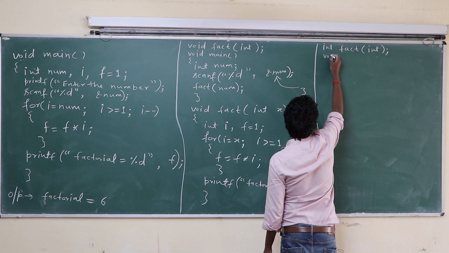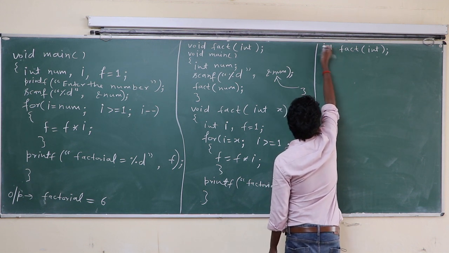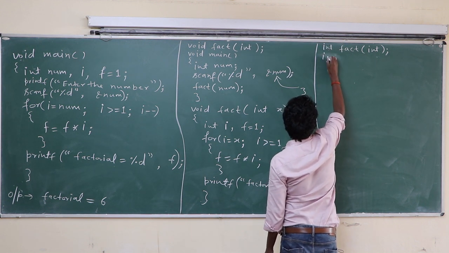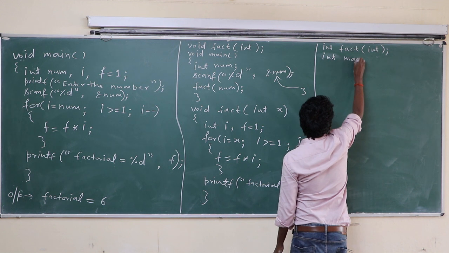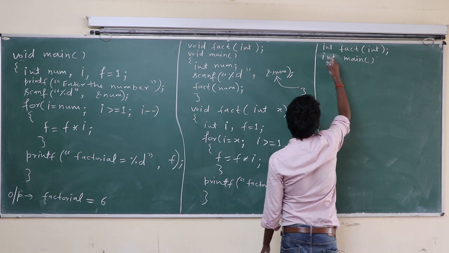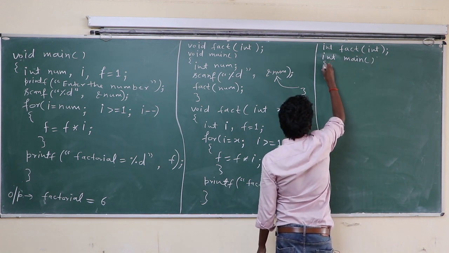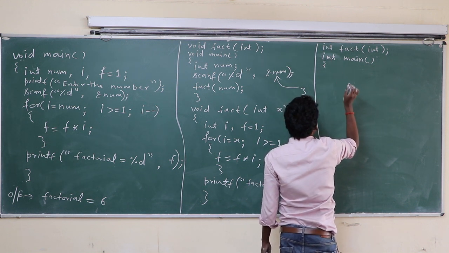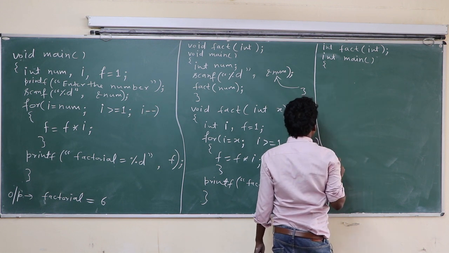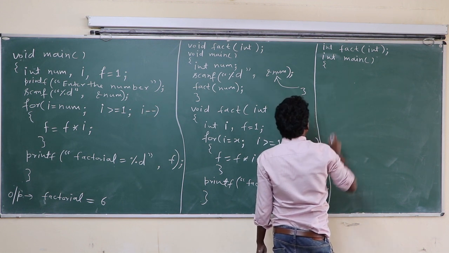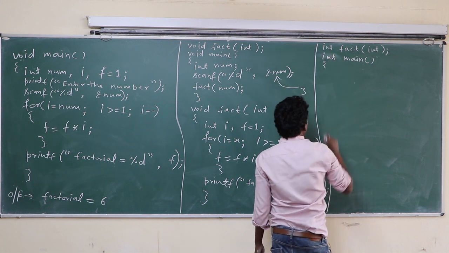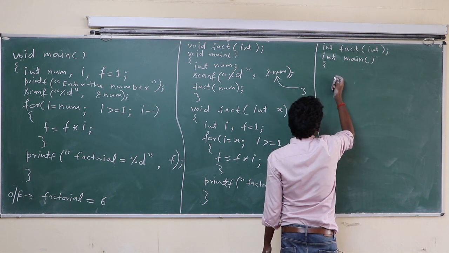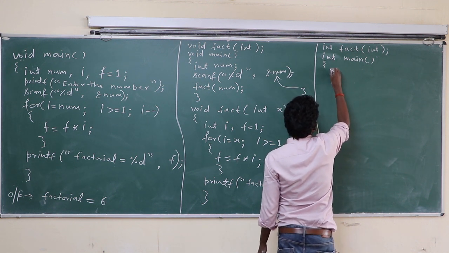Void main, int main. Now you can also apply int, because class, okay, in place of void you can also apply int. Int main is universal for all compilers. Void main is not universal for all compilers. Okay class, void main works in Turbo C and Turbo C++ only. But int main is universal for all compilers. Int main.